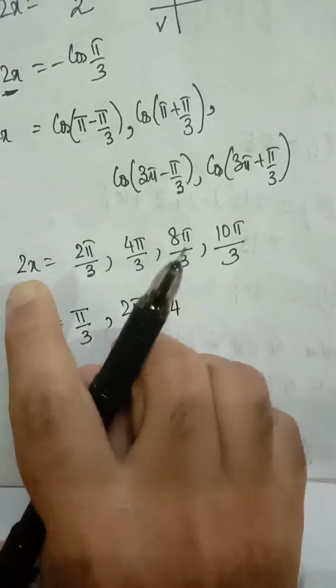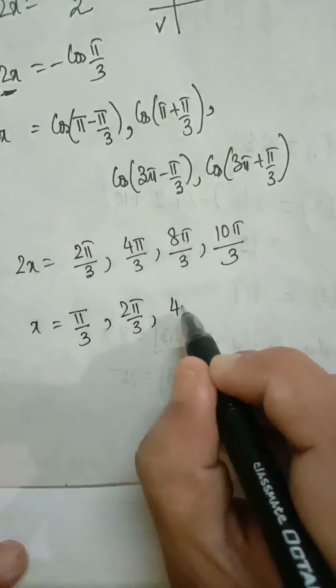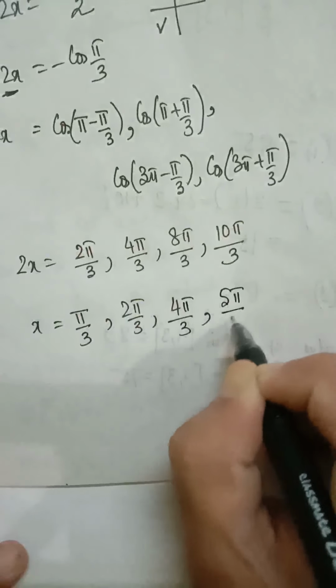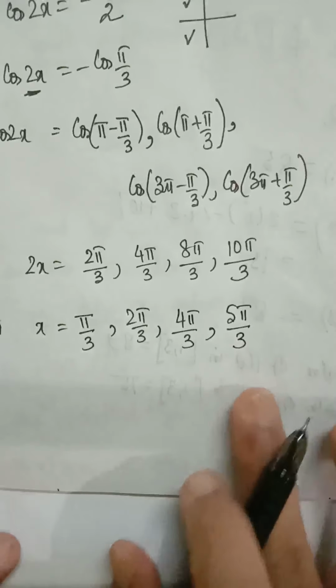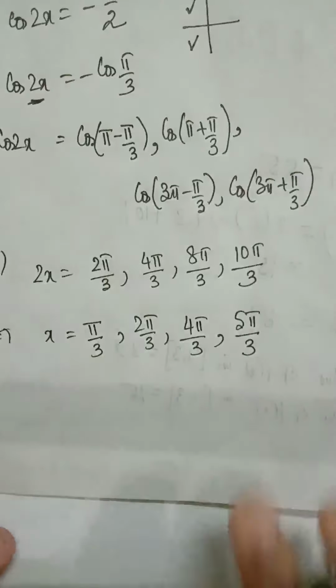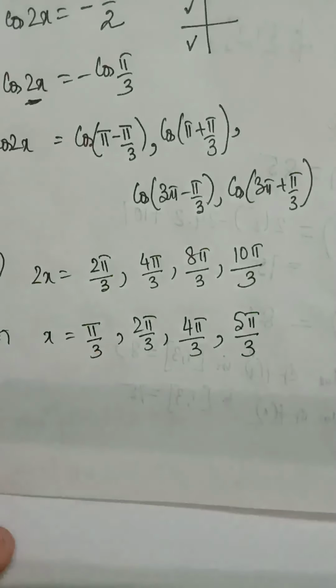4 pi by 3, this is 2x equal to, so x equal to, we have to divide all this by 2, 4 pi by 3 and 5 pi by 3. So these are the stationary points between 0 and 2 pi. Now our next step will be to find the values of f(x) at these points. So one by one I will find the values at these points.